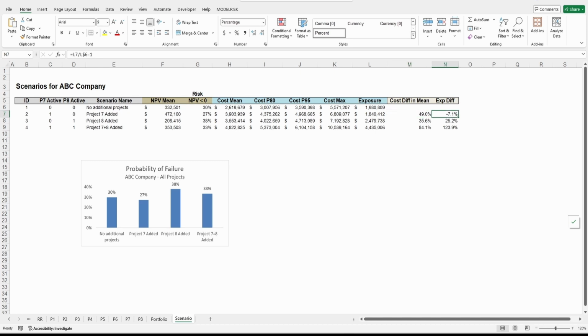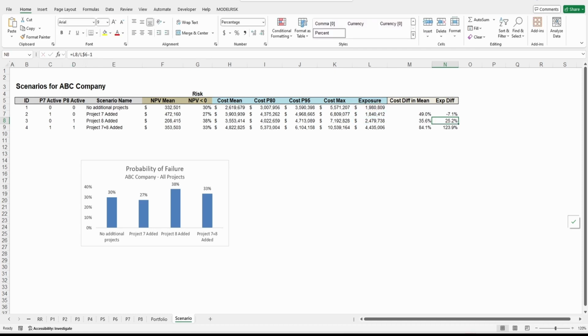But the exposure will go from almost 2 million to 1.8 million, which means project 7 has a good risk profile. Then if we add project 8, we're going to spend less than the mean of the current cost, which is 35%, but it's a riskier project because the exposure, remember, is the maximum of the distribution minus P95, is 25% more.